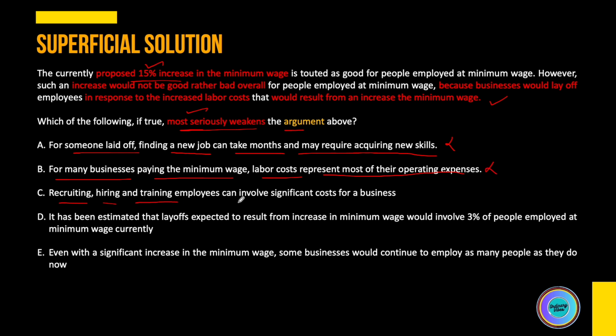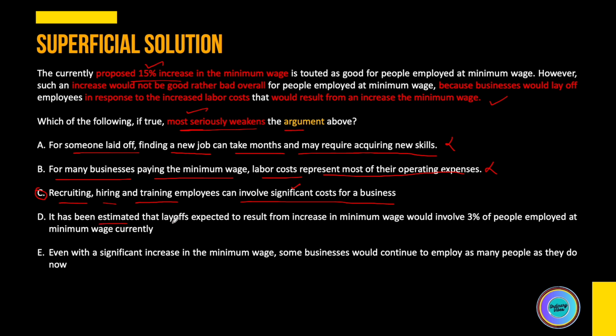Recruiting, hiring, and training can involve significant costs for business. Okay, so it involves significant costs. So maybe because of that, businesses will be reluctant to lay off people because then again they'll have to train and recruit a new pool where they'll have to incur significant cost. So maybe this can be one of the options which actually goes opposite to the argument given in the passage. So we can keep this option for review.